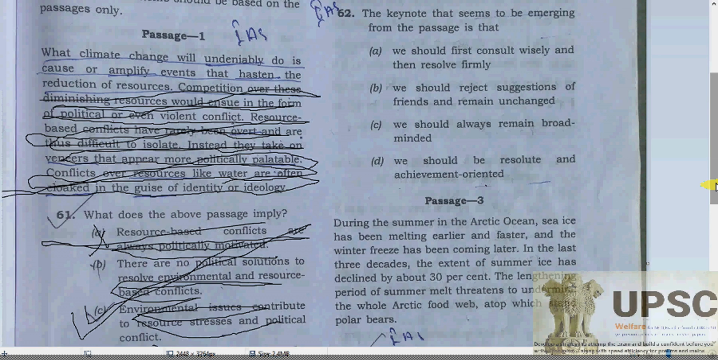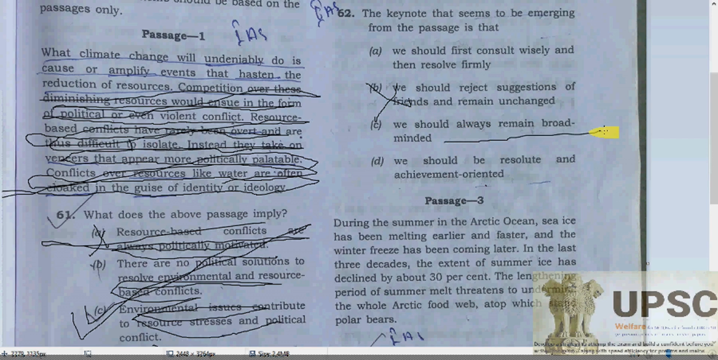See, the keynote emerging from the passage is that we should first consult wisely, then resolve firmly. We should reject any suggestion of a friend? No. Sometimes you will have no idea, but your friend or a member of the relatives will give you such an idea that will be really suitable and make an efficient decision for any kind of crisis. So definitely these are totally wrong here, my dear, no doubt.